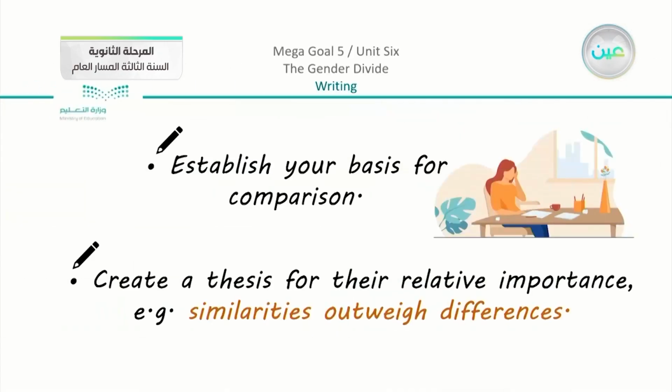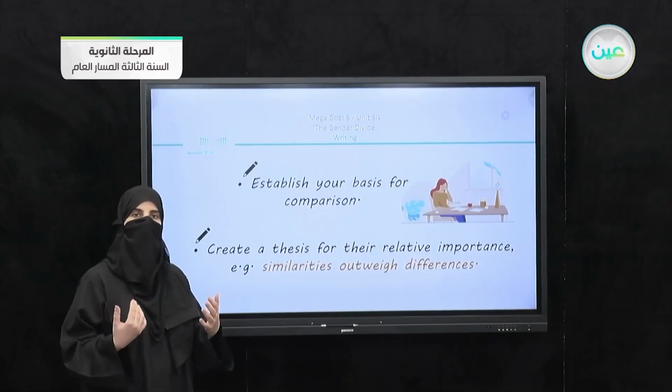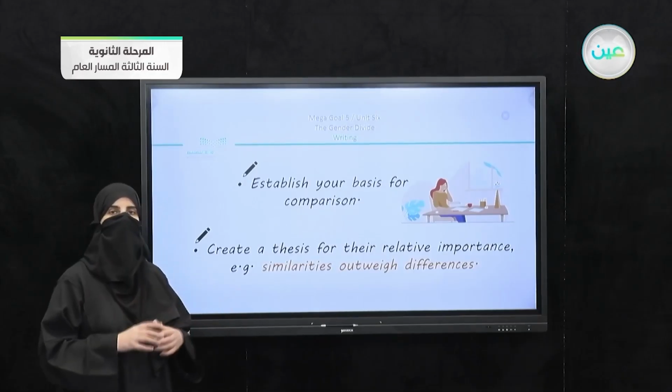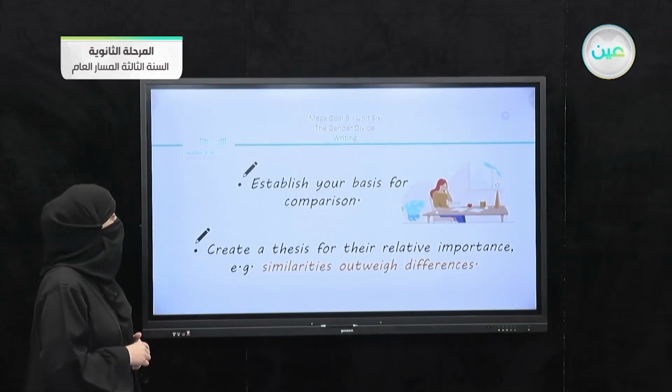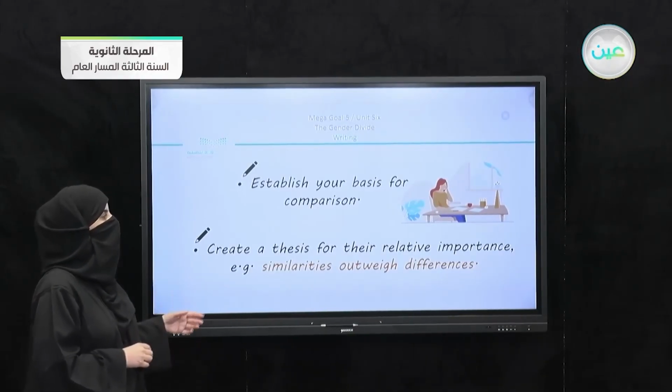And we have to establish the basis for comparison. Now you are going to mention the two people, and then you are going to start the comparison. So the first part is to establish the comparison, to create a thesis for the relative importance. Now, this means to mention that the similarities outweigh differences.